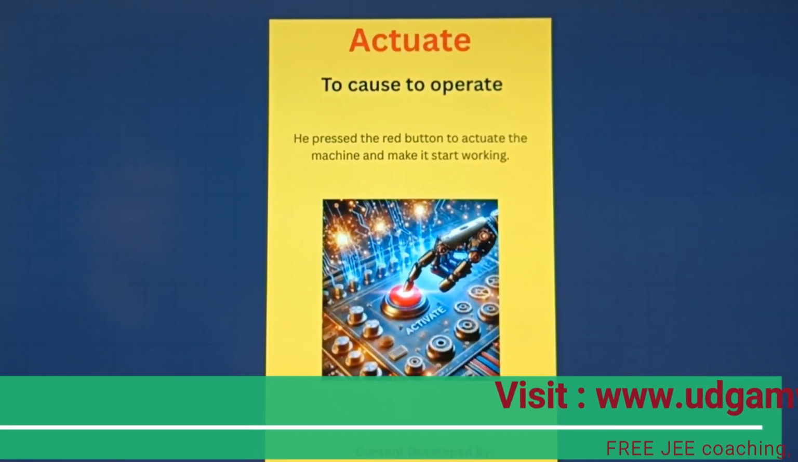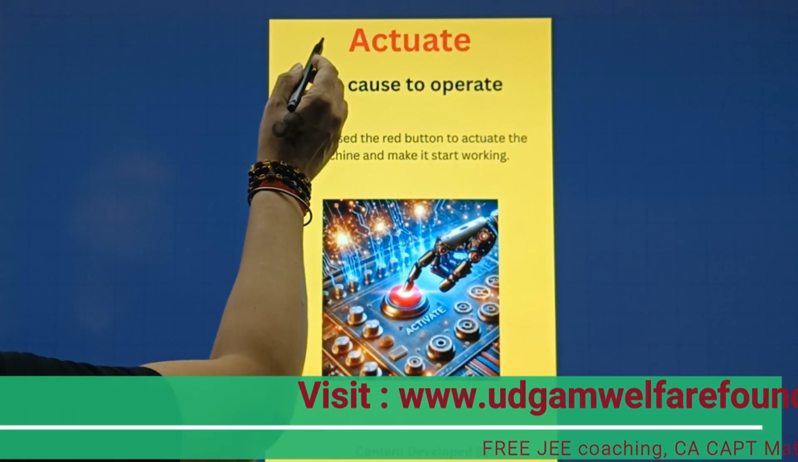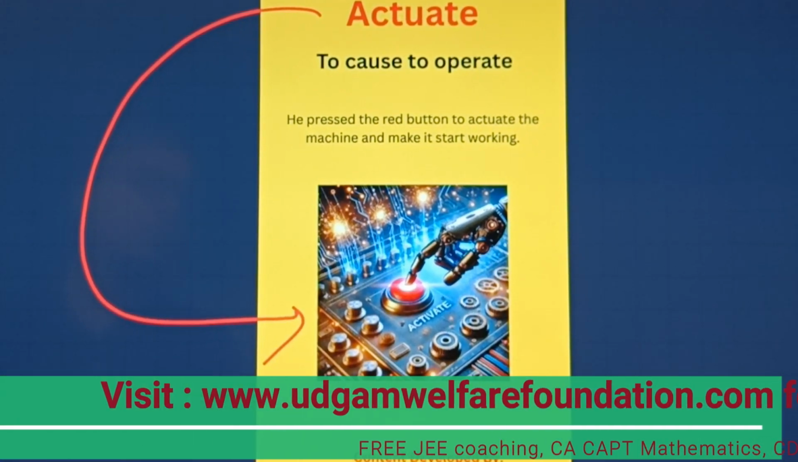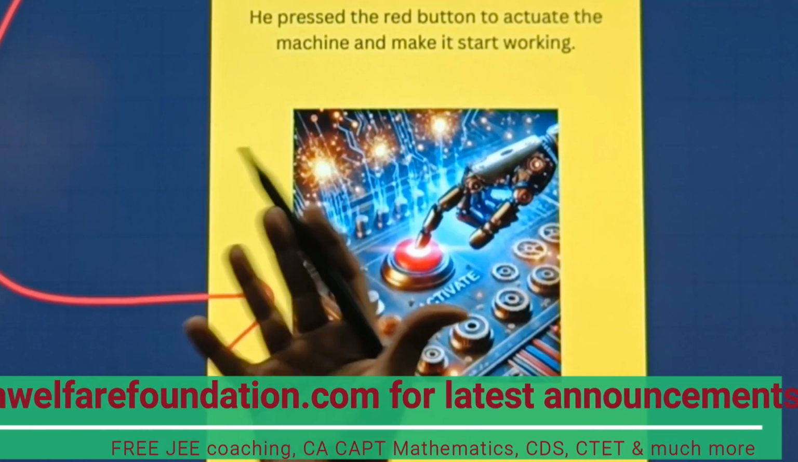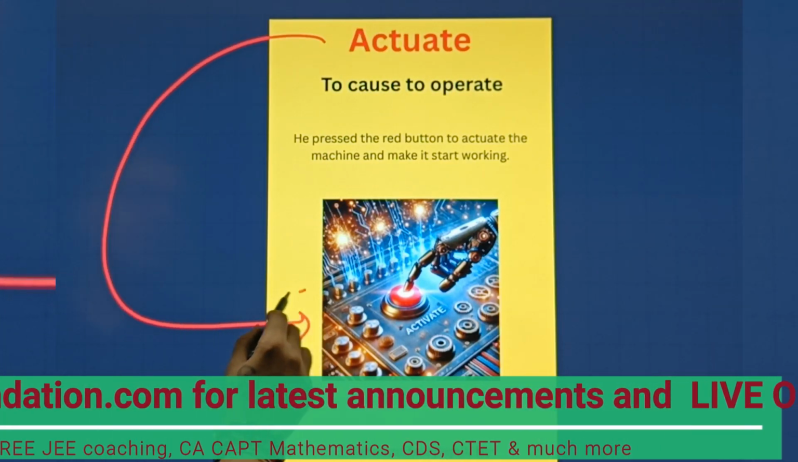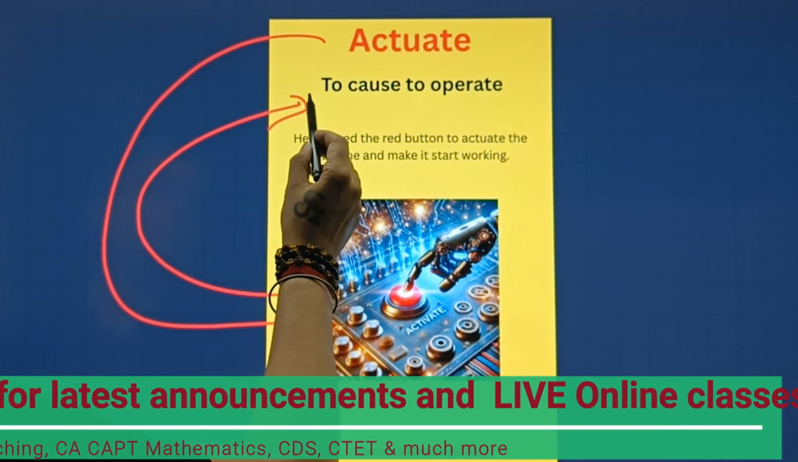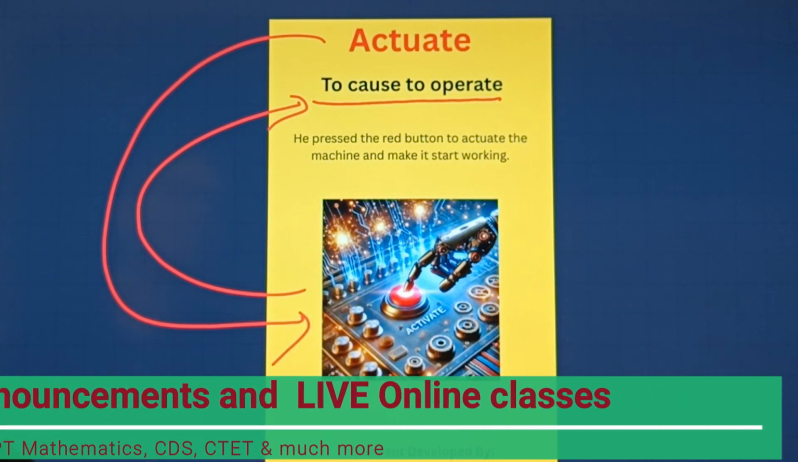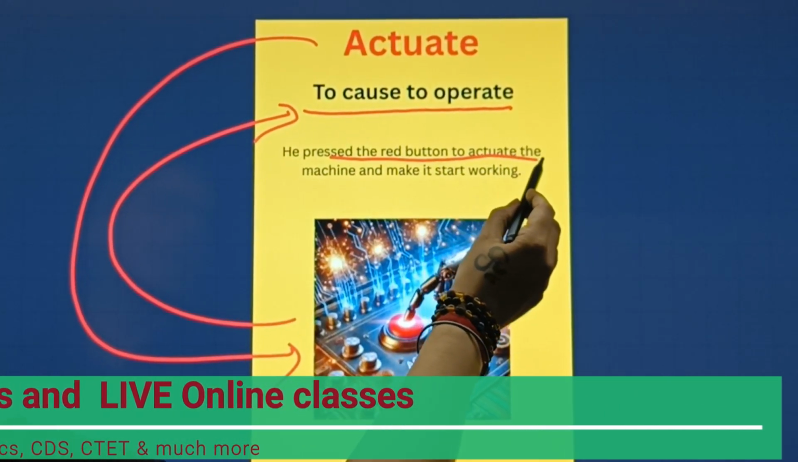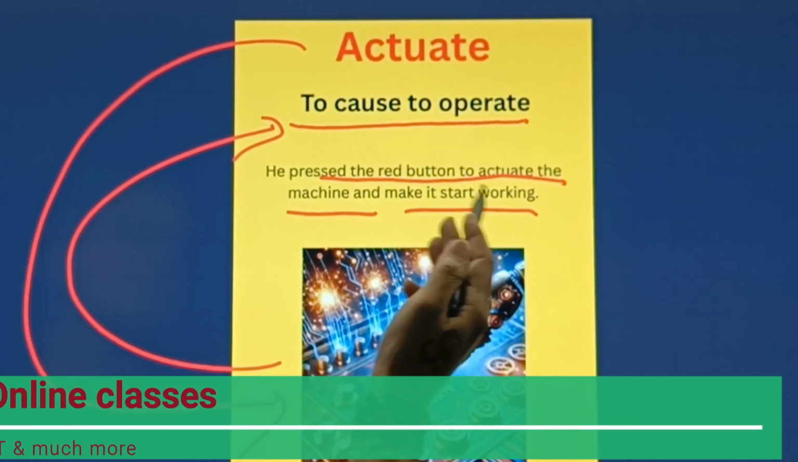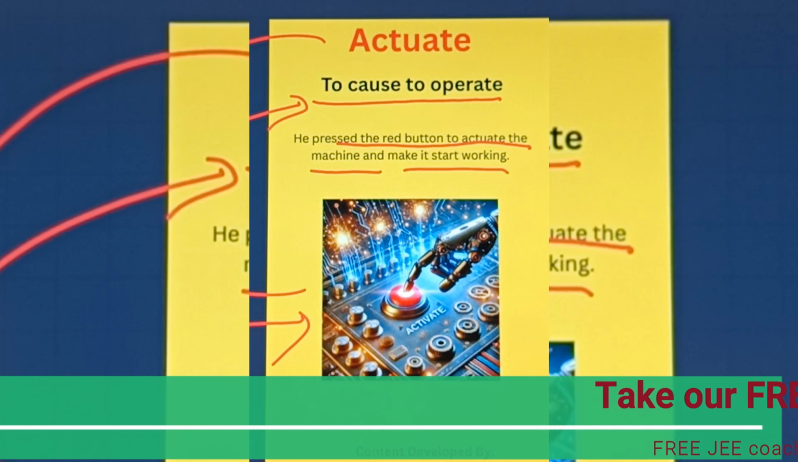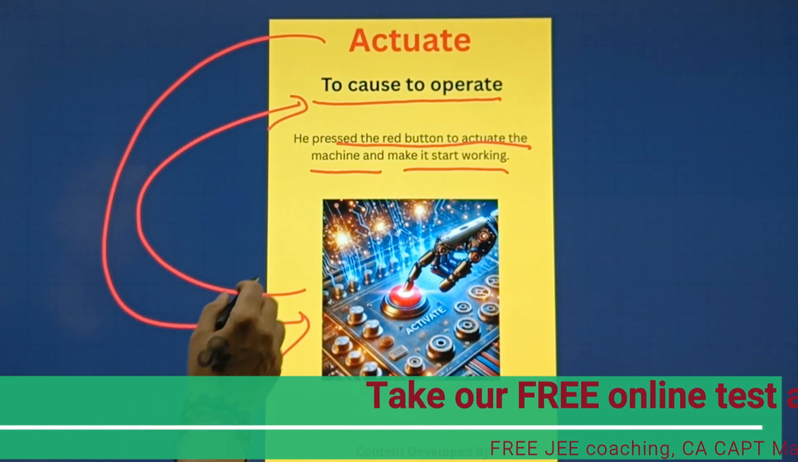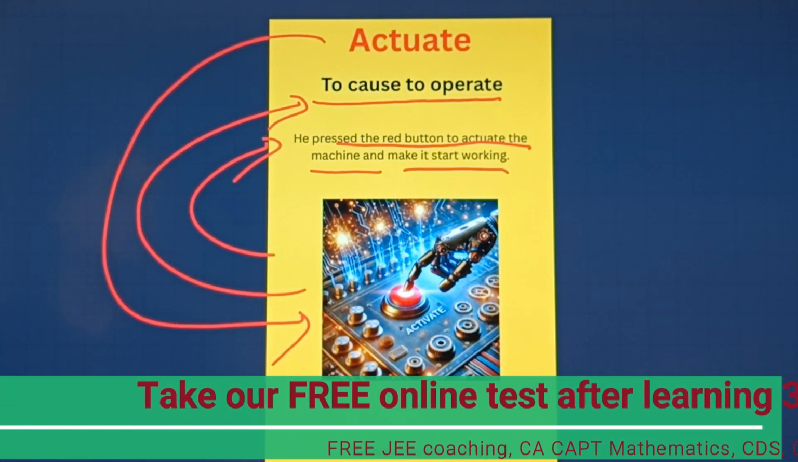Very interesting. Now let's move towards our next word here. So here comes our next word, which is actuate. Now let's understand with the help of this particular picture. A person who is pressing some button to start something or activating something. Now let's understand with the help of this particular meaning. To cause to operate. He pressed the red button to actuate the machine and make it start working. Very simple. And the picture is very similar to the meaning of this particular word.